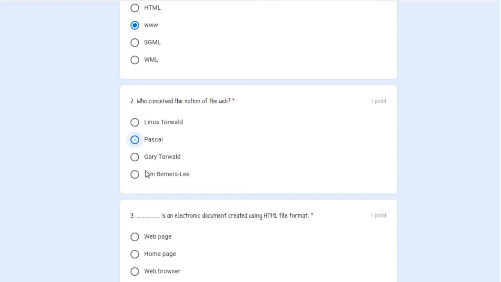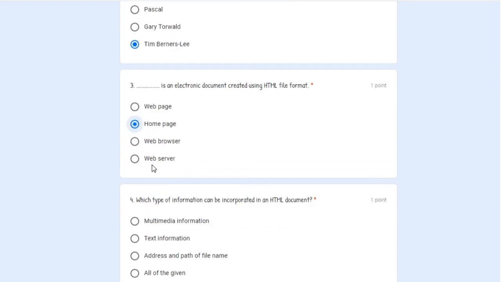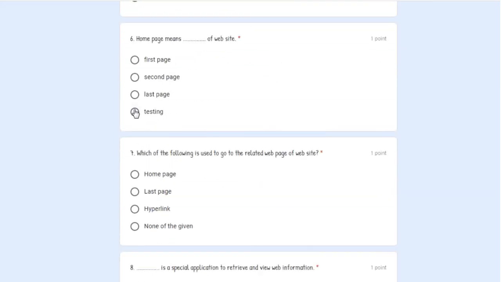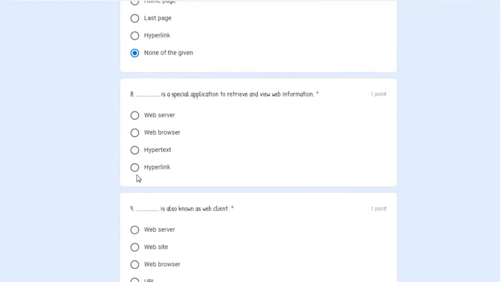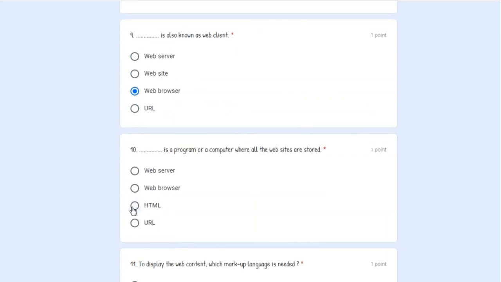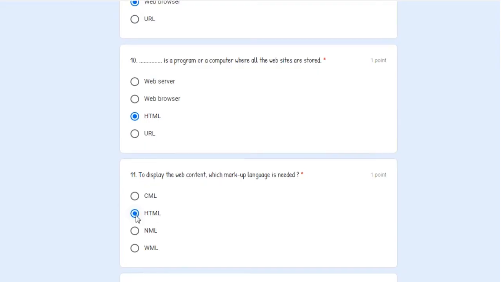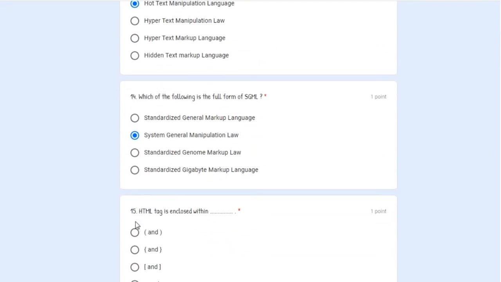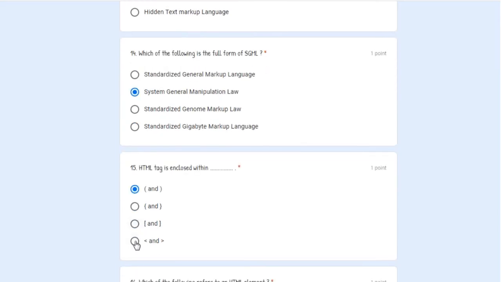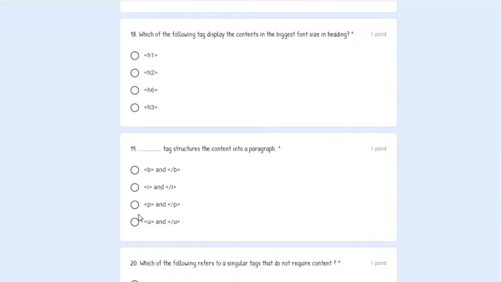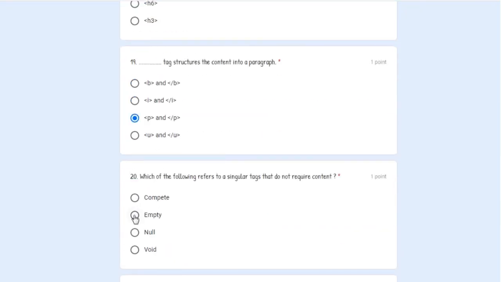Like this way. Now at present I am not answering all the questions correctly. I am purposely clicking anywhere just to show you how it is displayed if your answer is wrong. Most of the answers which I am marking are wrong. So this is a 29 mark or 30 marks test. Let's see how many marks. So like this way you will have to go on clicking on the radio button.